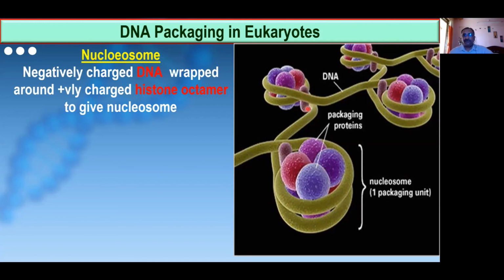This is H1. Now, this DNA is negatively charged and this protein octamer is positively charged. That is what is written here. In the slide you can see the negatively charged DNA wrapped around the positively charged octamer and becomes a unit. This has become a unit, and this unit is called a nucleosome.